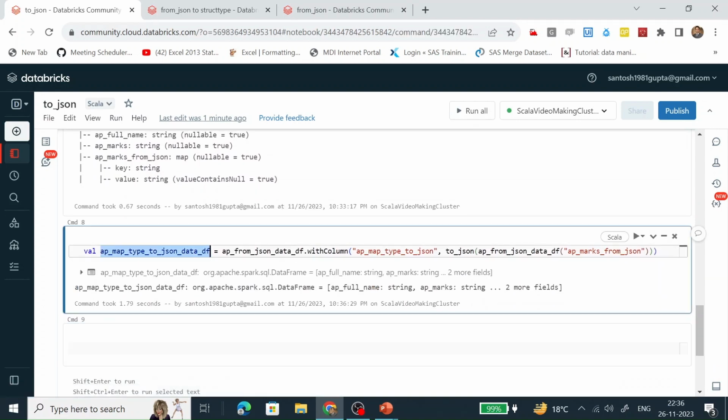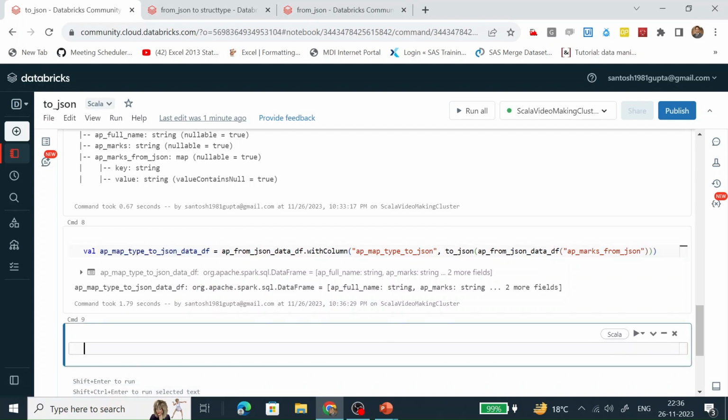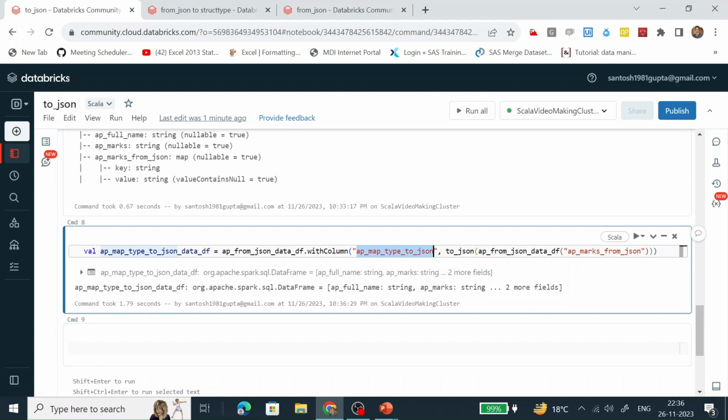So this has been created successfully. What I have done here is create a new column, and how will this data populate? It will populate with the help of a toJSON function. What this toJSON function does is convert a column which is of either a map type or struct type to a JSON structure.